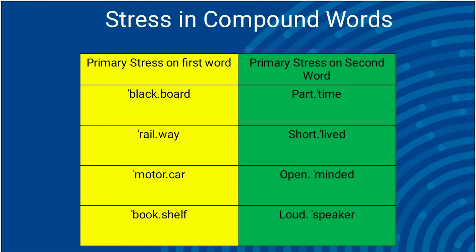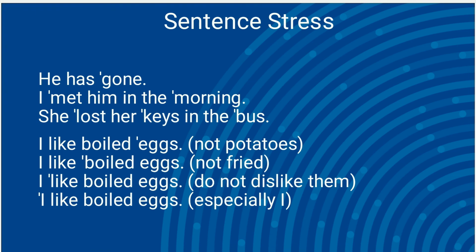The next important feature is stress in compound words. In a compound word consisting of a combination of two words, the primary stress is generally on one word, usually the first. Sometimes both the words are stressed, but then the primary stress is on the second word. For example, the primary stress on the first word are blackboard, railway, motor car, and bookshelf. The primary stress on the second word are part-time, short-lived, open-minded, and loudspeaker.